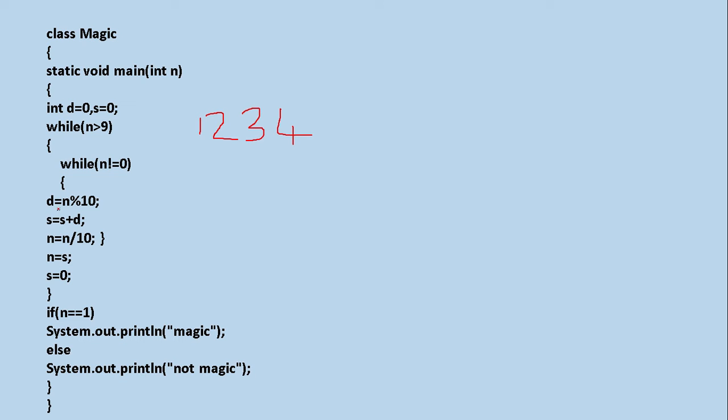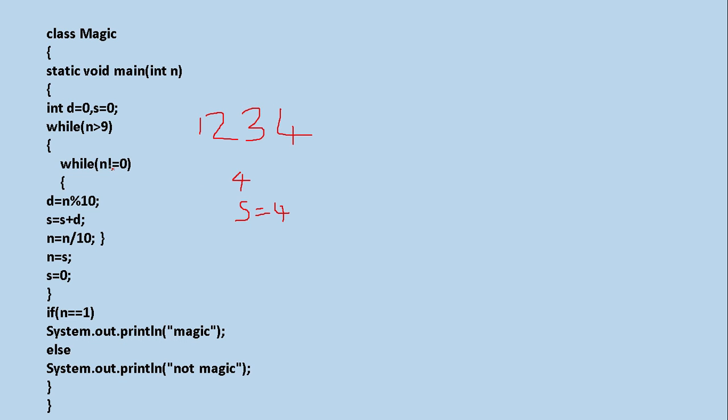What is this? d is equal to n modulus 10. n modulus 10 means the last digit will be extracted. What is that last digit? It is 4. So 4 will be extracted in d. What is the value of d at present? d is equal to 4. s is equal to s plus d. That means in s, 4 will be added. So the present value of s is 4. We have added that 4 to the variable s. n is equal to n divided by 10. n divided by 10 means it's now 123.